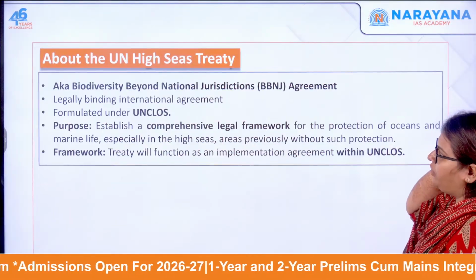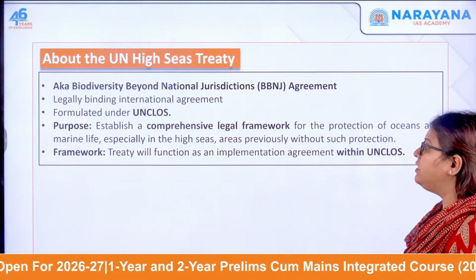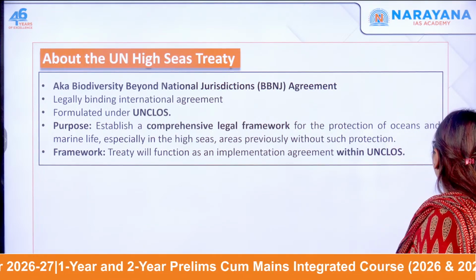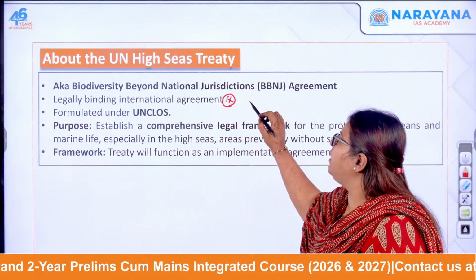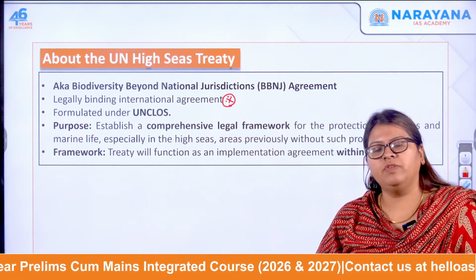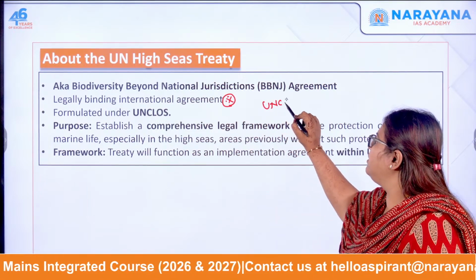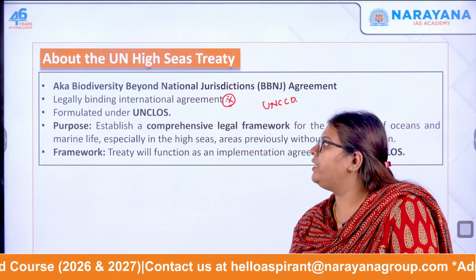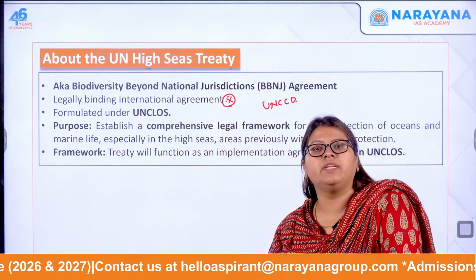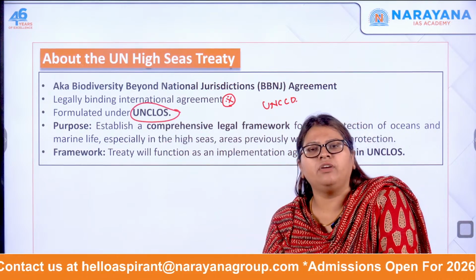Let's move to the next one. About the UN High Seas Treaty, this is a legally binding international agreement. Very important. Similarly, what is one more international agreement we saw that was legally binding? It was UNCCD. This one is also legally binding, and it is formulated under UNCLOS, the United Nations Convention on the Law of the Sea. Formulated under UNCLOS means what?